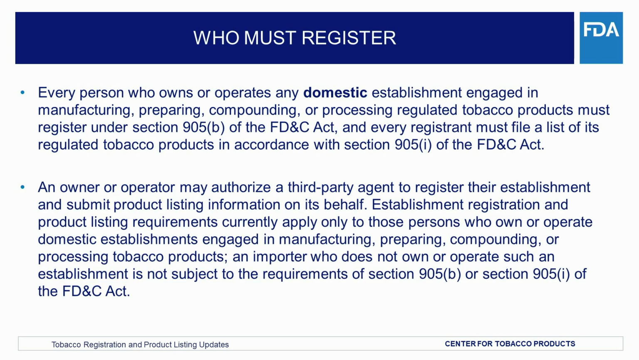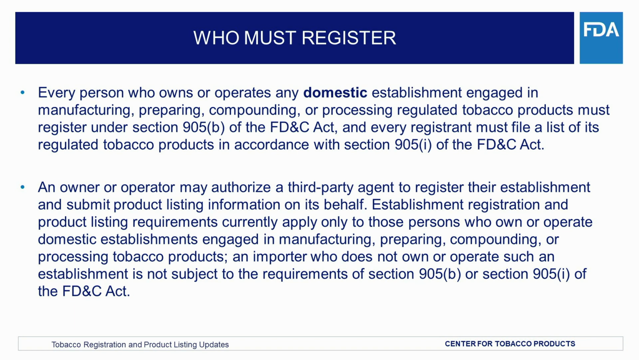Next, we will cover who should register their establishment and submit product listing information. Every person who owns or operates any domestic establishment engaged in manufacturing, preparing, compounding, or processing regulated tobacco products must register under Section 905(b) of the FD&C Act, and every registrant must file a list of its regulated tobacco products in accordance with Section 905(i) of the FD&C Act. An owner or operator may authorize a third-party agent to register their establishment and submit product listing information on its behalf.